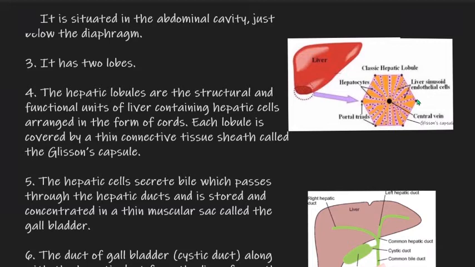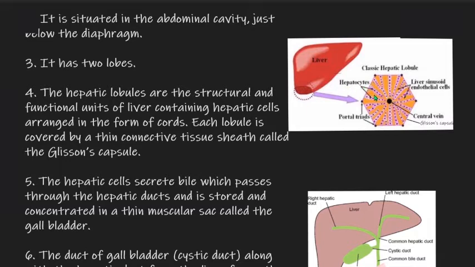This is the hepatic lobule, and just like the cell is the structural and functional unit of the body, this hepatic lobule is the structural and functional unit of the liver. In this lobule there are liver cells, which are called hepatocytes. Hepato is for liver and cytes for cell.